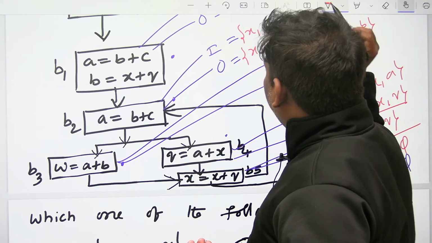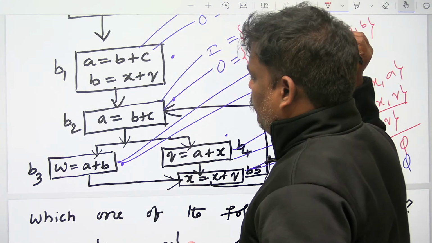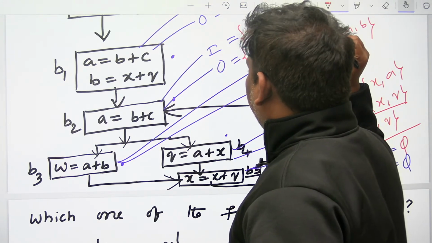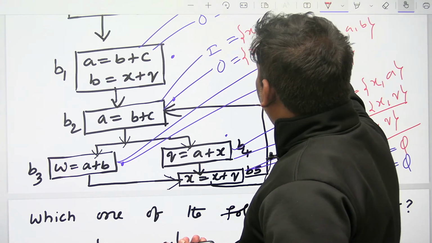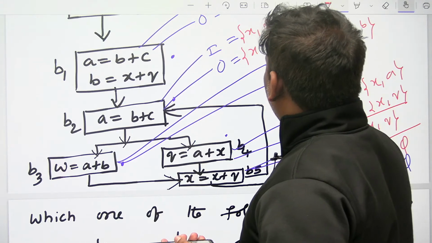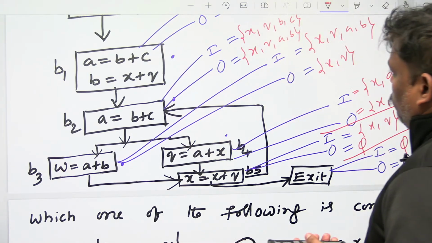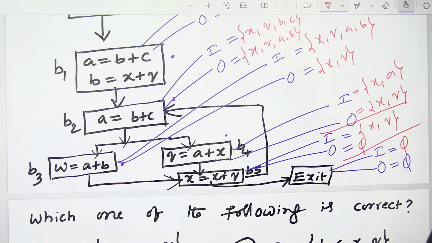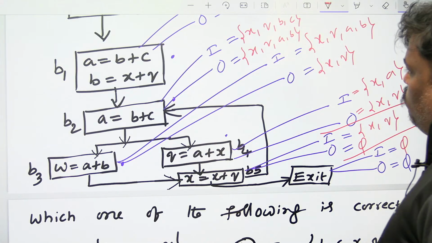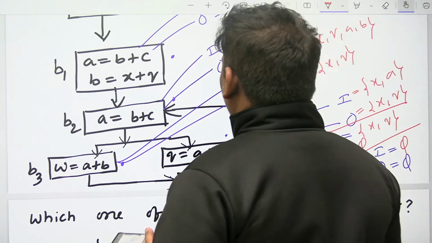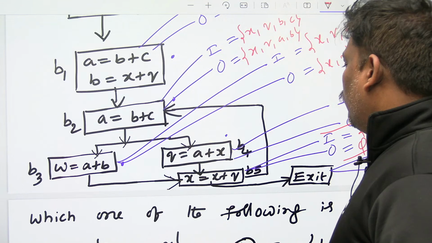I think A is deleted already. BC. Yeah, fine. So I think one round we done.